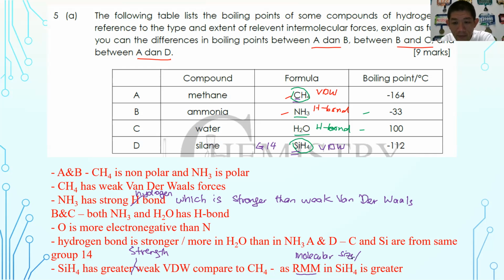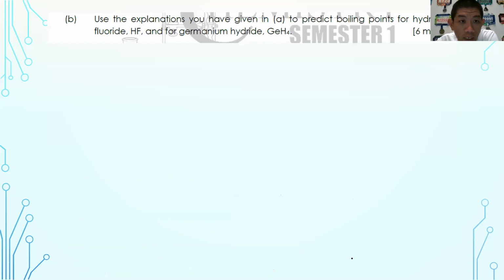is greater. Okay, so that will be the 9 points that you have to mention when you want to compare each of the elements that shows to you in the tables here. So this is for 5A. Then we have 5B. Using the explanation you are given in A to predict the boiling point for hydrogen fluoride and for germanium hydride. So where are hydrogen fluoride and where are germanium hydride? So you have to predict, okay, because the question already said predict. Predict means that you have to give value. So somehow you have to give some value.